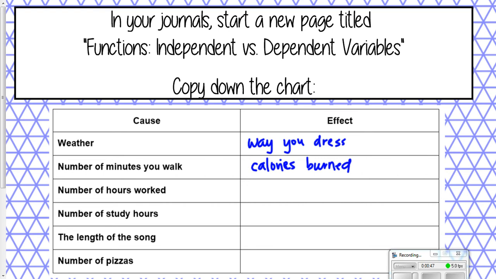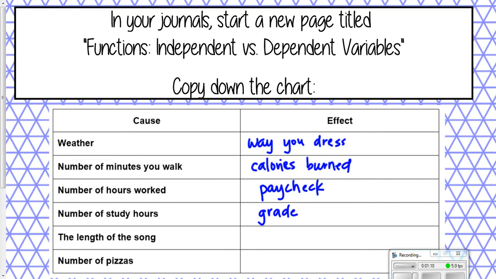Okay, number of hours worked. Well, that might affect your paycheck, right? If you work a long time, your paycheck's probably going to be higher. The number of study hours. If you study for a really long time, probably affect your grade, right? If you don't study at all, your grade's not going to be any better, or maybe it'll be the same, maybe it'll be lower. But if you study for a long time, it's probably going to raise your grade.